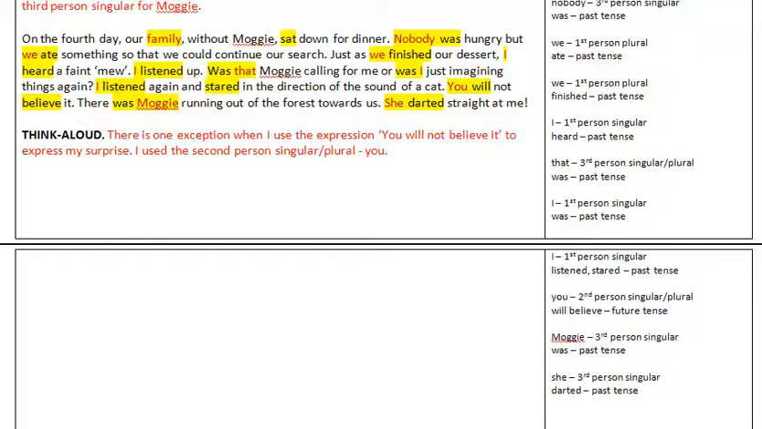Think aloud. There's one exception when I use the expression "you will not believe it" to express my surprise. I use the second person singular and plural, you.